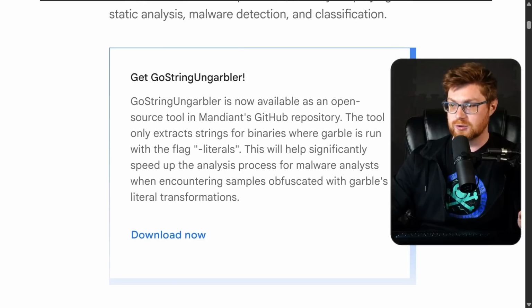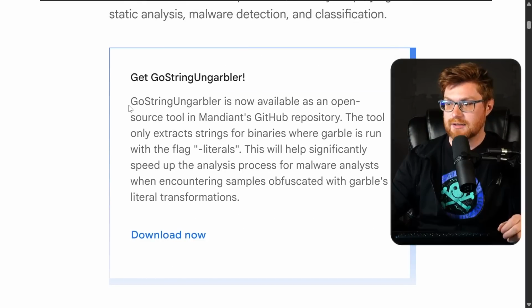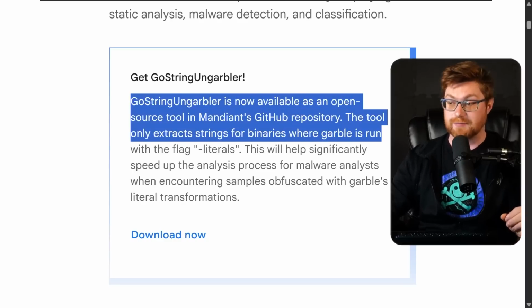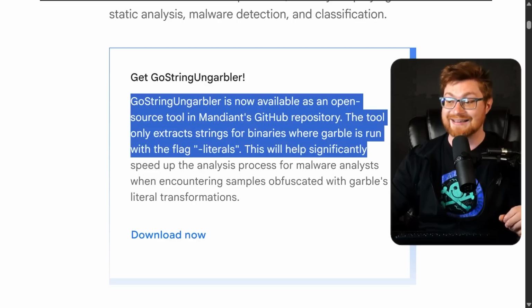So this is really cool. Here's how we can combat Garble. GoString Ungarbler is now available as an open source tool in Mandiant's GitHub repository. The tool only extracts strings for binaries where Garble is run with the flag -literals.